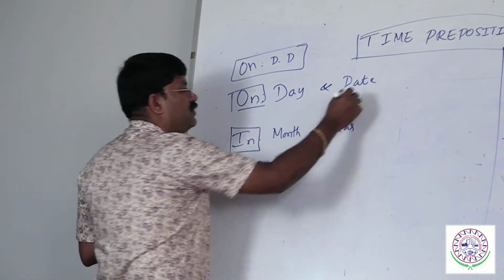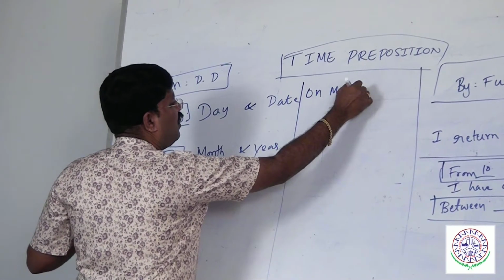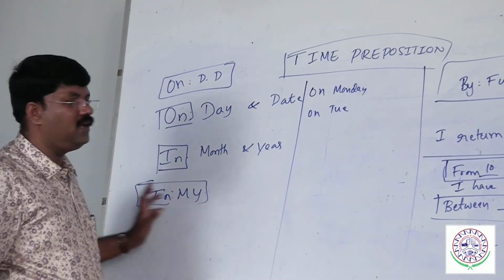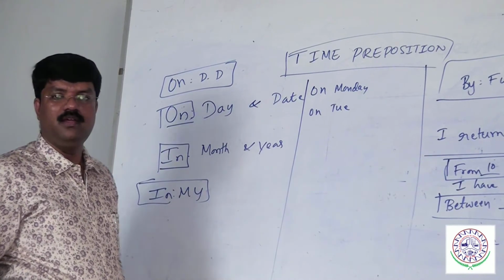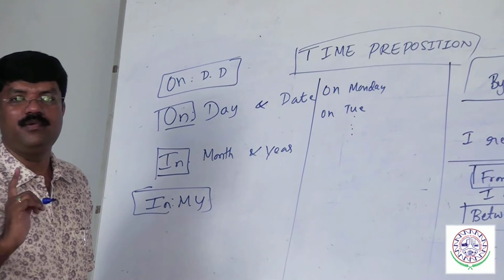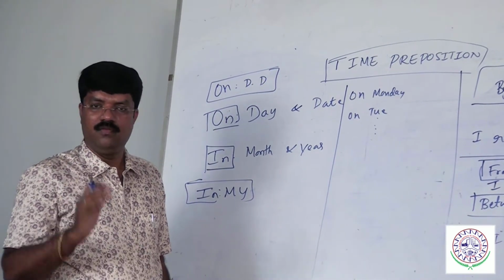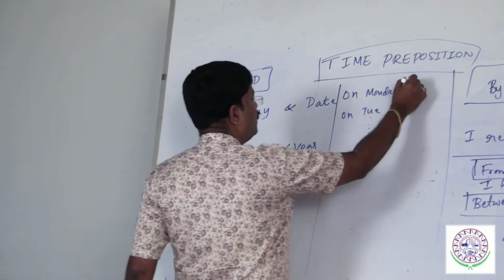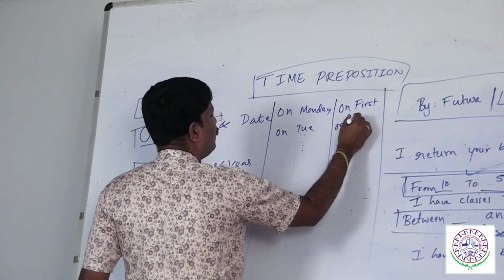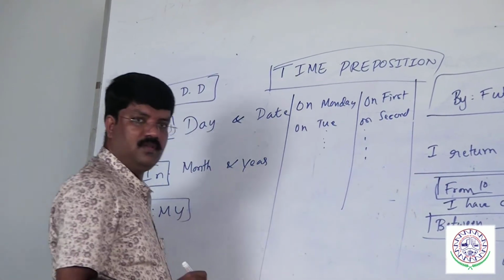So I was born on Monday. On Monday. You can repeat with me. On Monday, on Tuesday, on Wednesday, on Thursday, on Friday, on Saturday, on Sunday. On should be used before day and date. For dates, remember, always use ordinal numbers. Never say 1, 2, 3. First, second, third only. On first, on second. On first, on second, on third, on fourth, on fifth.